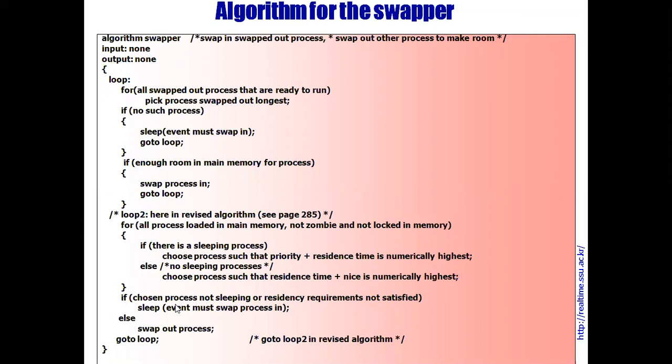If the chosen process is not sleeping or the residency requirement is not satisfied, in that case the swapper will sleep until the event must swap in a process. Else swap out the process and go to the loop. Again, it will iterate, it will continue. Now we'll move further.